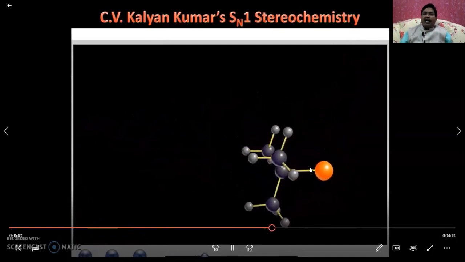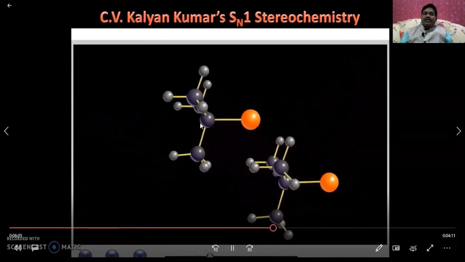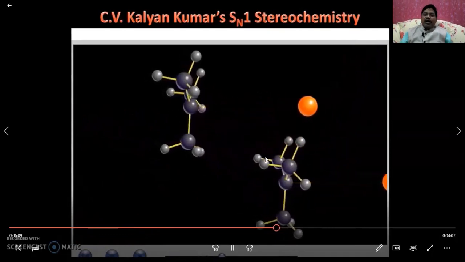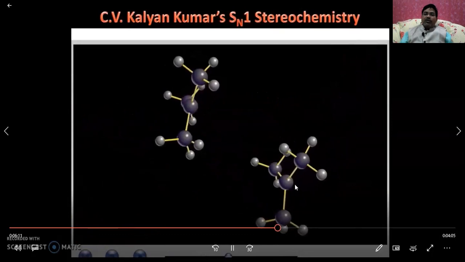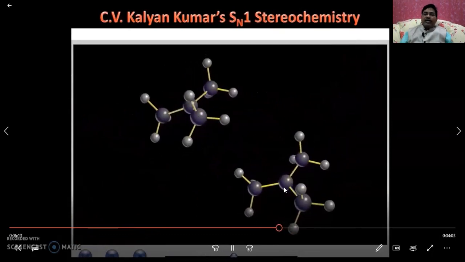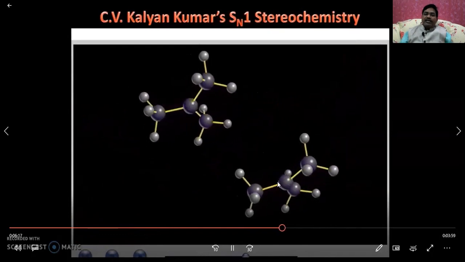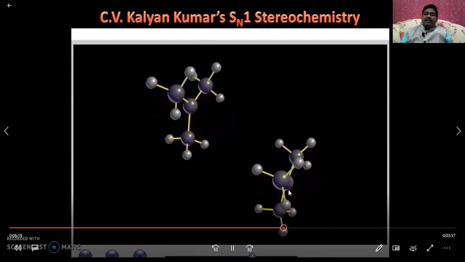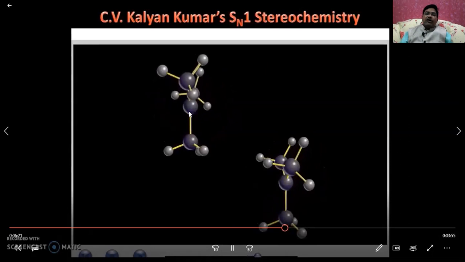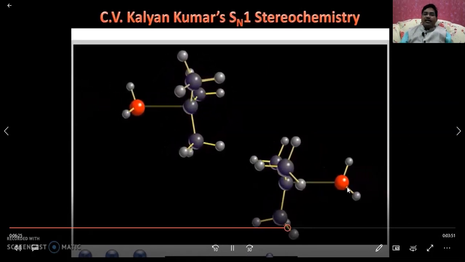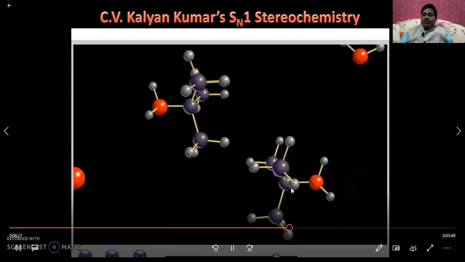Now let us see the loss of the bromide ion takes place. We are discussing simultaneously two molecules. A free carbocation, tertiary butyl carbocation, or some other carbocation is formed, where the carbocation is a stereo center, and this is opposite to the leaving group side, and this is the same side as the leaving group is present.